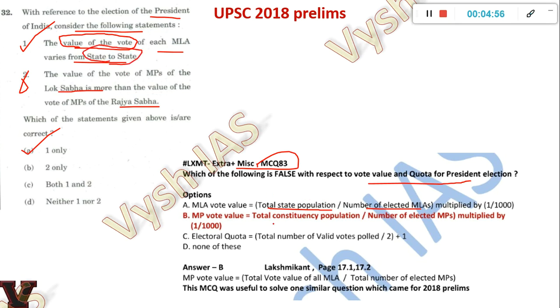The second one is the wrong statement, and that is the right answer: MP vote value is equal to the total value of all MLA votes divided by the total number of elected MPs. So it's just telling elected MPs. There is no differentiation between Lok Sabha or Rajya Sabha.